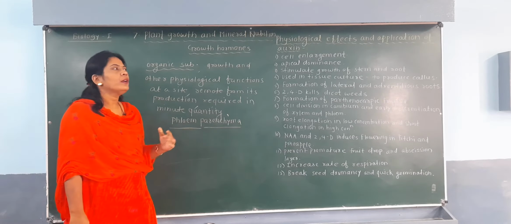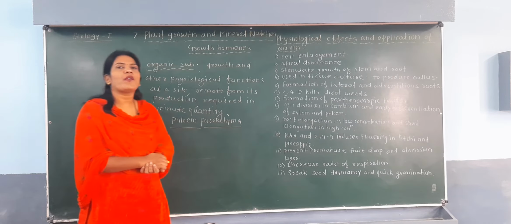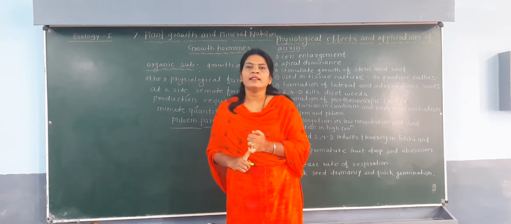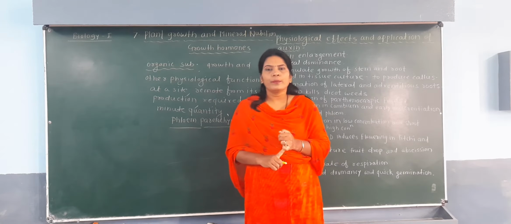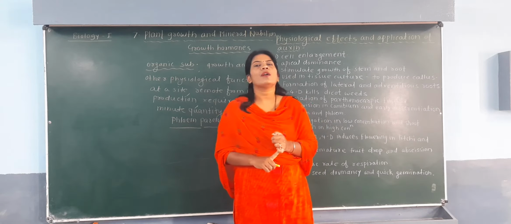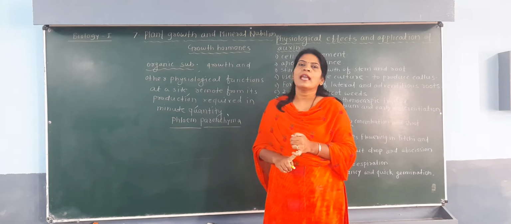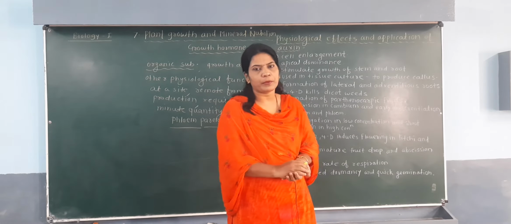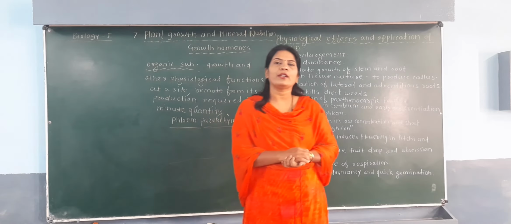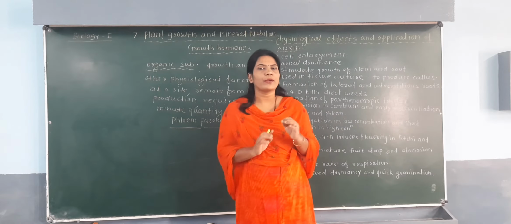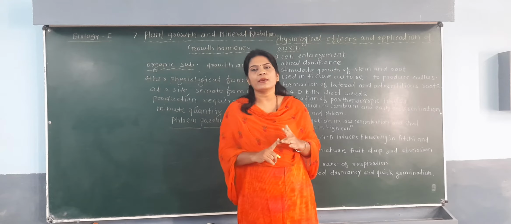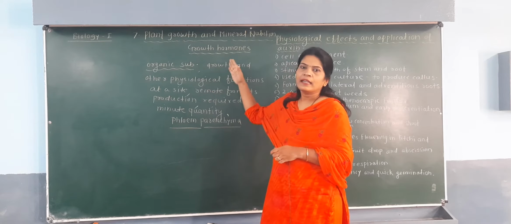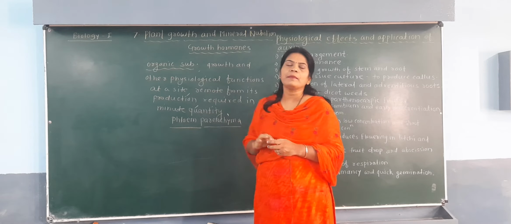Now, some general information about the hormone: the term hormone was coined by Starling. These hormones are also called plant hormones, growth regulators, or phytohormones. Hormones have a modifying effect on growth, and they may inhibit or promote growth. These hormones are of 5 types: auxin, gibberellin, cytokinin, ethylene, and abscisic acid. And these hormones are chemically defined by Thyman and Pincus.